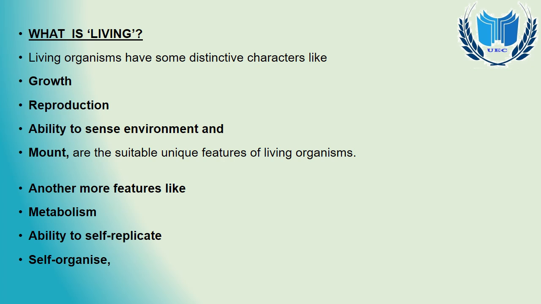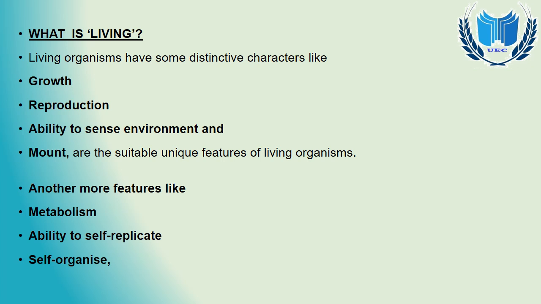Now in this chapter, as the chapter name is The Living World, let us see what living means. How can we say that a thing or an organism is living or not? Living organisms have some distinctive characters like growth, reproduction, and ability to sense the environment.